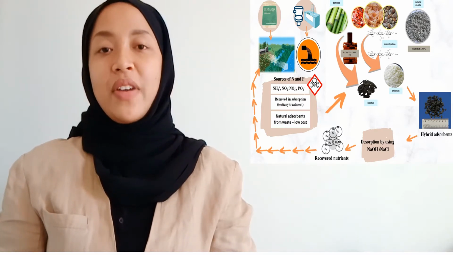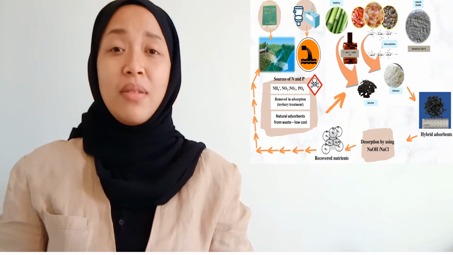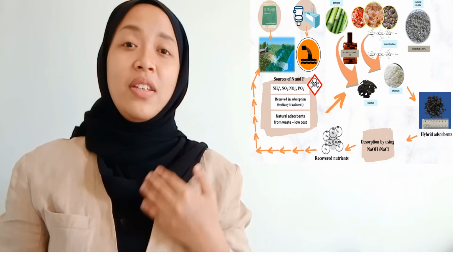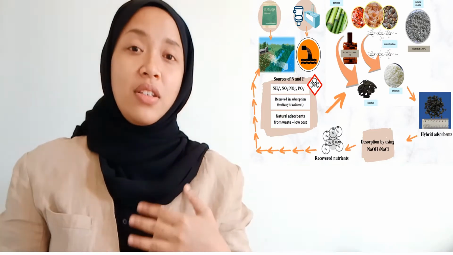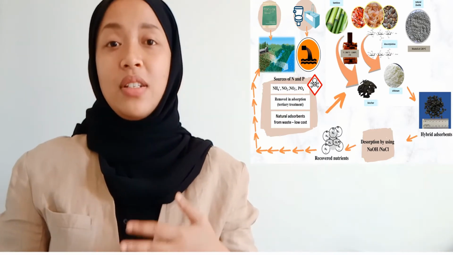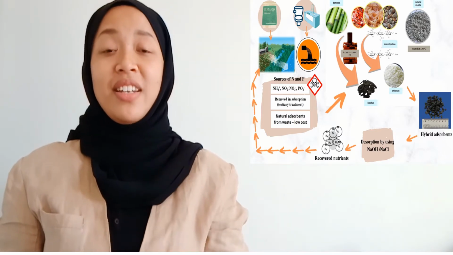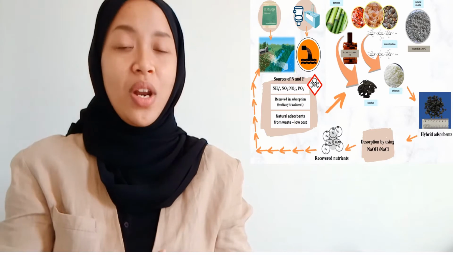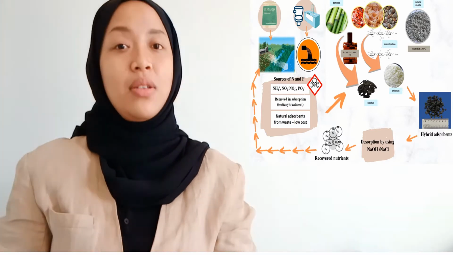Furthermore, even 1 milligram per liter of nitrite can cause death among babies through a syndrome called blue baby syndrome, whereby there is a deficiency of oxygen in the red blood cells. So this can cause death among babies. And imagine there are like 100 to 1000 milligrams per liter in the sewage alone. So we need to treat this before it's too late.